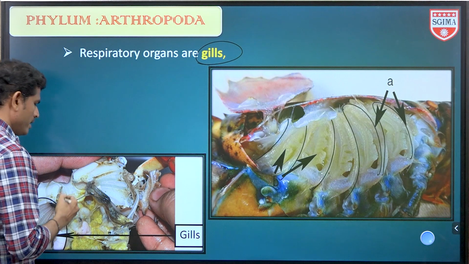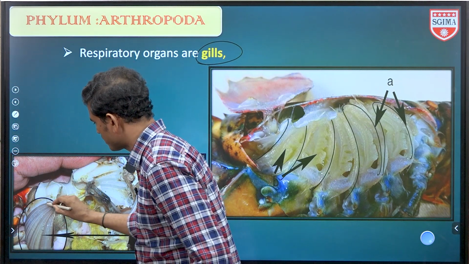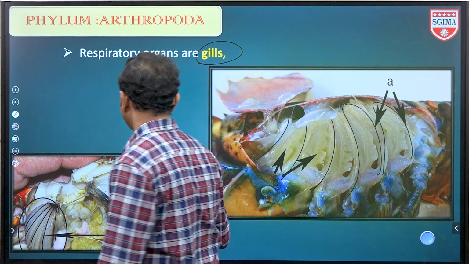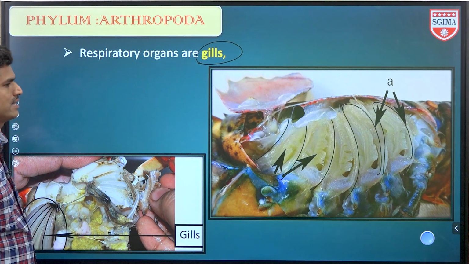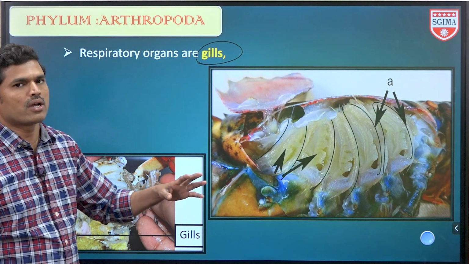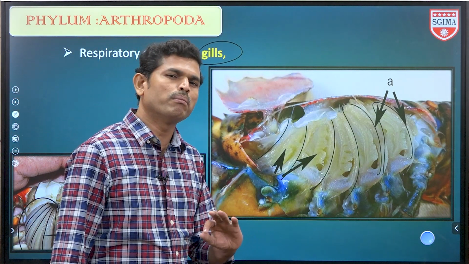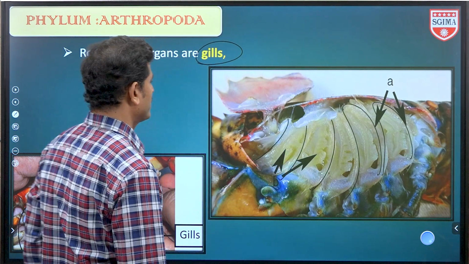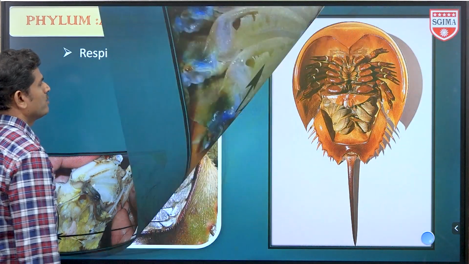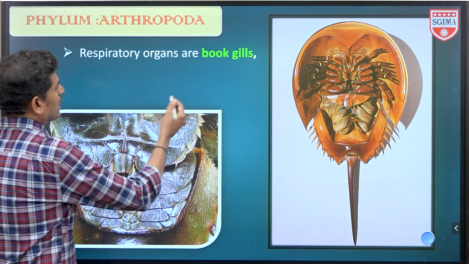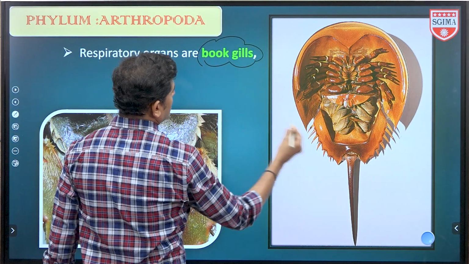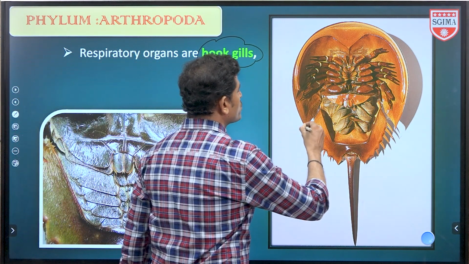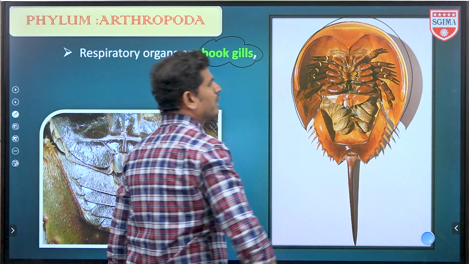So here also in the crab, gills are present, the whole gills are present. So they are useful for exchange of gases. Here Arthropoda is the largest phylum, right? It contains a number of varieties of organisms, with a number of varieties of respiratory organs. According to NCERT, if you see that again, book gills are present here. Book gills. This is called Limulus, king crab, horseshoe shaped crab it is, we call it king crab.